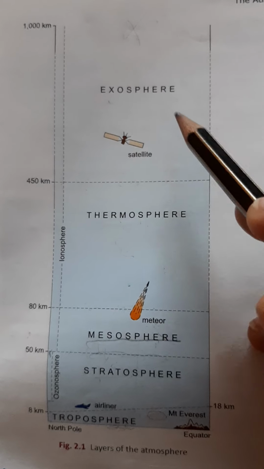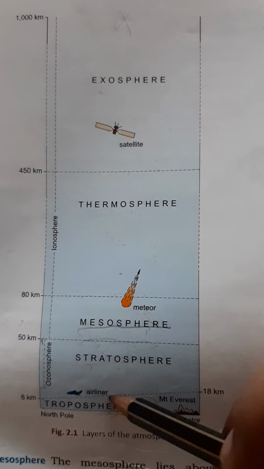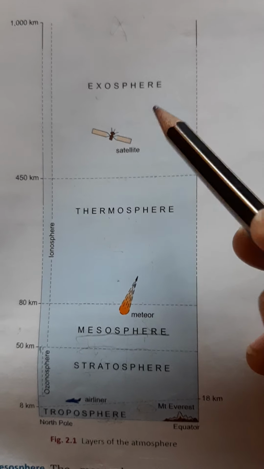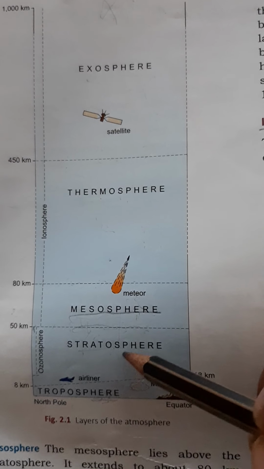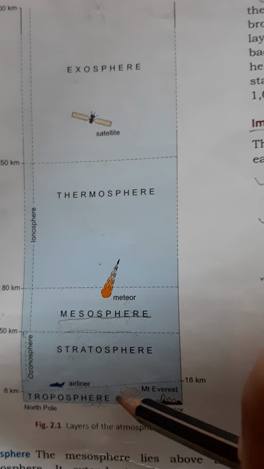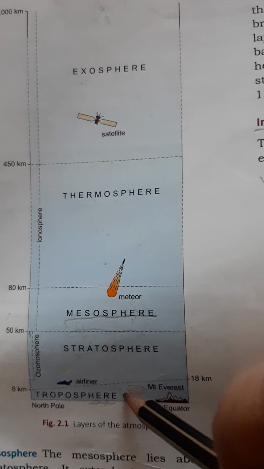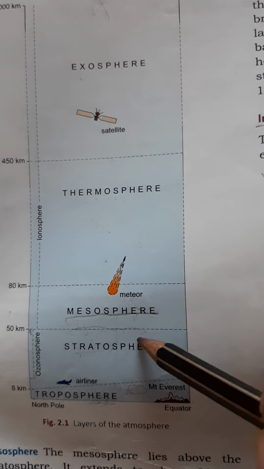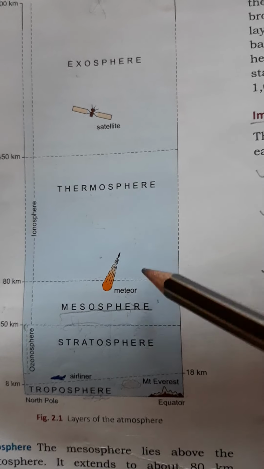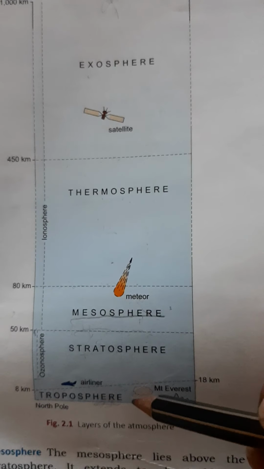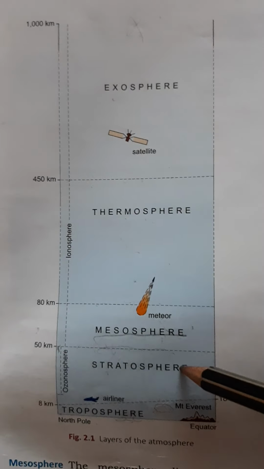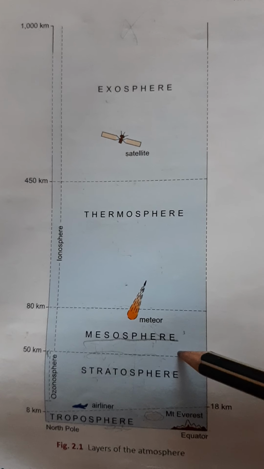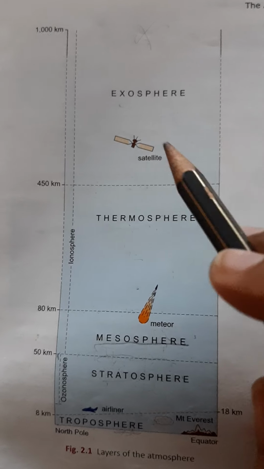In the same way, the characteristics of each layer are not the same. They vary from the lower layer to the upper layer. Whatever characteristics we talk about for the troposphere are not the same in stratosphere, mesosphere or any other layer. So now we'll talk about the characteristics of each layer in detail.